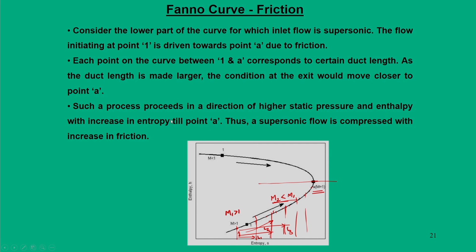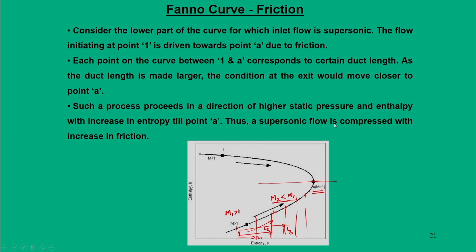So, here it says that each point on the curve between 1 and A corresponds to a certain duct length, and as the duct length is made larger, the condition at the exit would be closer to the point A. In this process, when I am going from this point to point A, it leads to an increase in the static pressure and enthalpy, with an increase in the entropy as well.